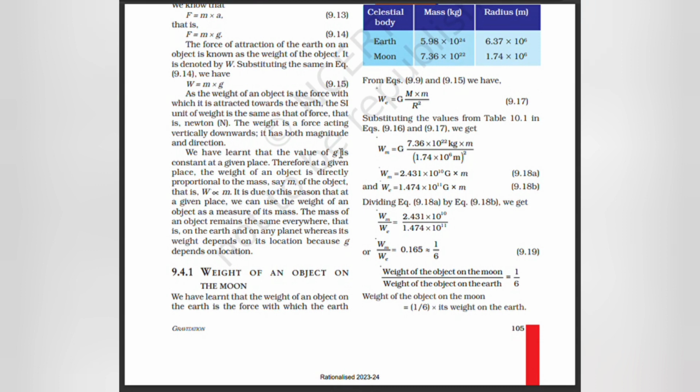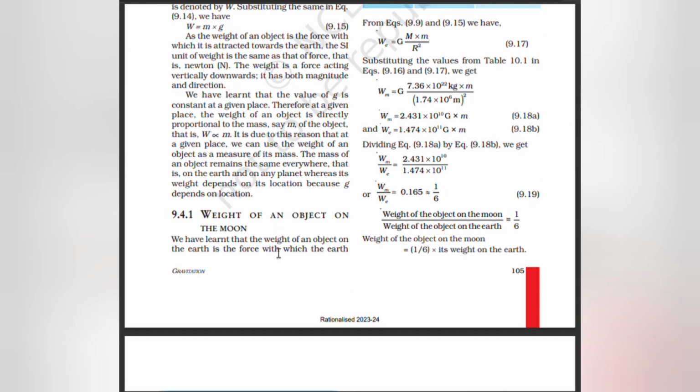We have learned that the value of g is constant at a given place. Therefore, at a given place, the weight of an object is directly proportional to its mass m, that is W is proportional to m. It is due to this reason that at a given place, we can use the weight of an object as a measure of its mass. The mass of an object remains the same everywhere, that is on the earth and on the planet, whereas its weight depends on the location because g depends on location.